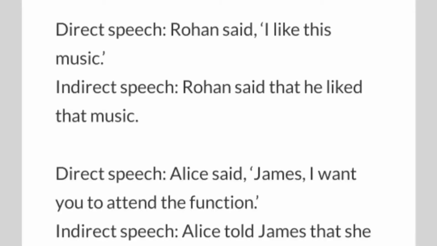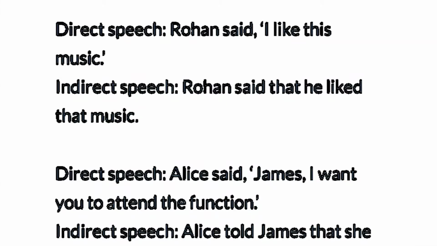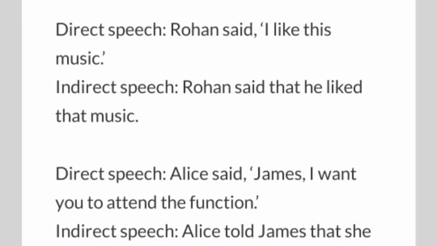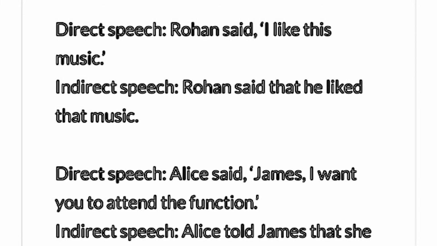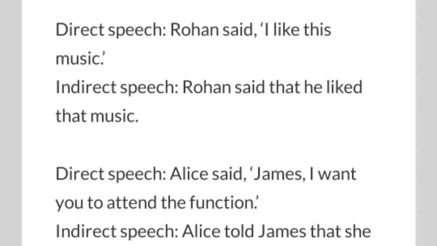Let's see the examples. Rohan said, "I like this music." In indirect speech, Rohan said that he liked that music because there is no object in direct speech. Alice said, "James, I want you to attend the function."